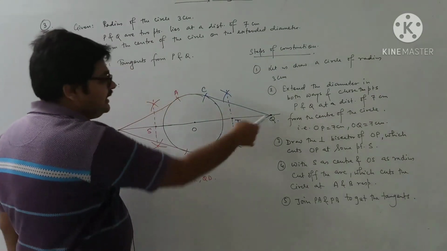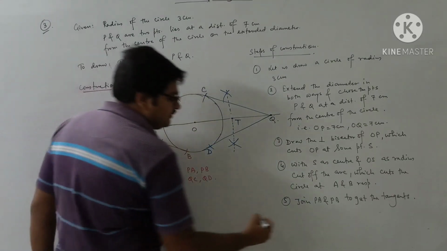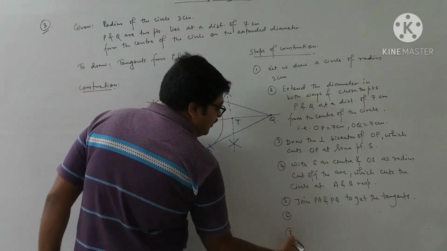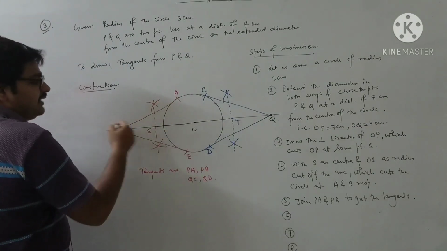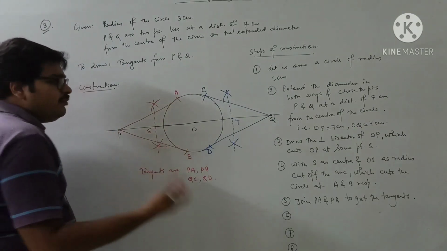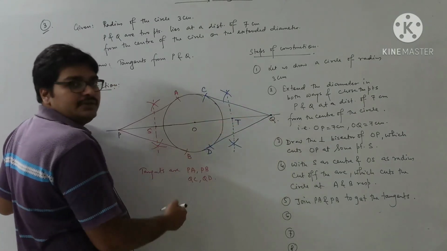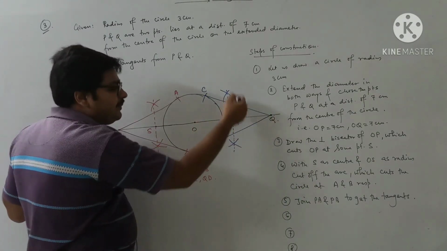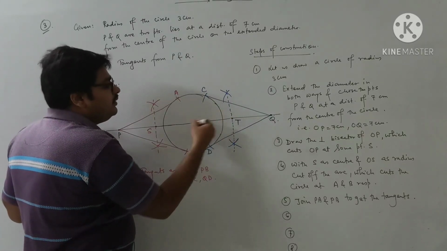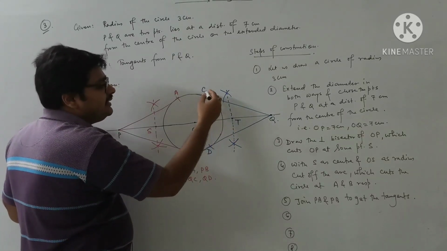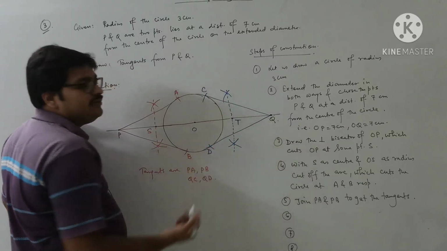Similarly, for Q also, you write that yourself. As we have written for P how the tangents are drawn, the same way I have drawn the tangents from Q. The same, you have to draw the perpendicular bisector of OQ, choosing T as center and OT as radius, draw the arc which will cut the circle at C and D, join QC and QD to get the tangents.